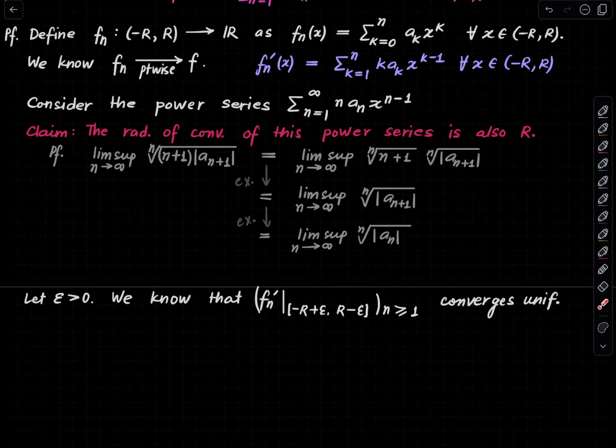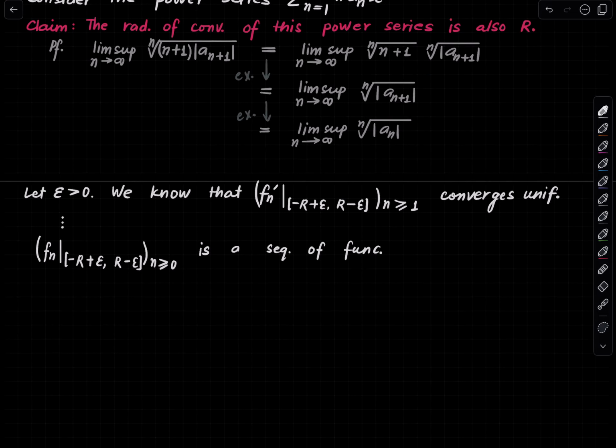So what we see, because I'm not writing everything, I'll put a dot dot dot, is that this sequence of functions is differentiable. We already knew that it is differentiable. So what I'm trying to say is, this is a sequence of functions such that the derivative of the limit is the limit of the derivative.